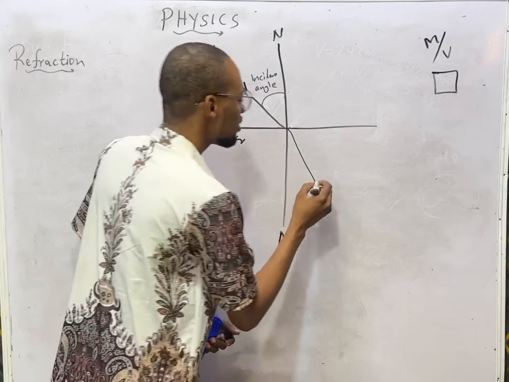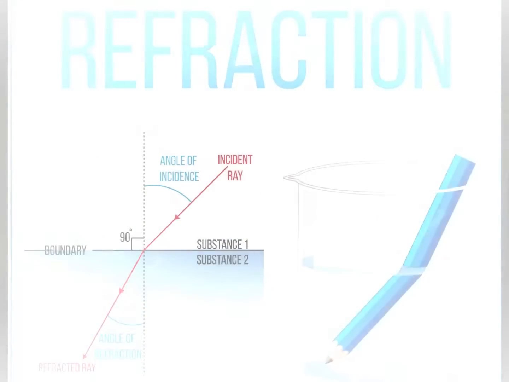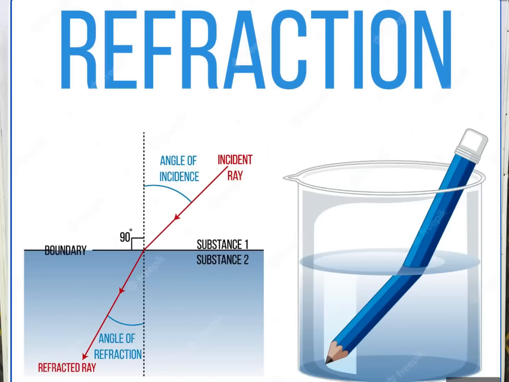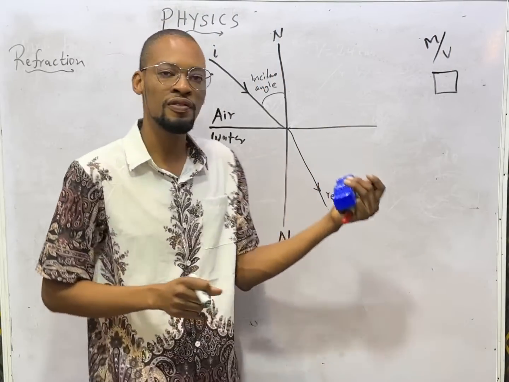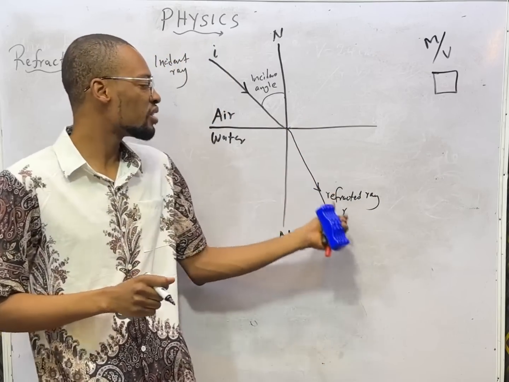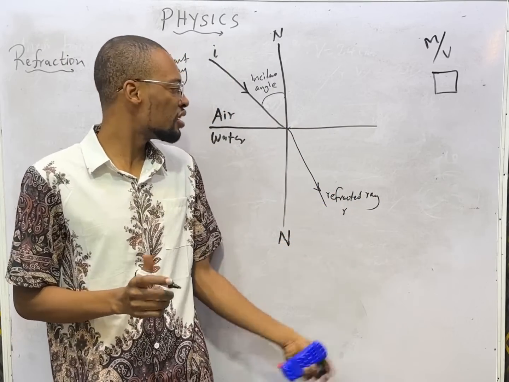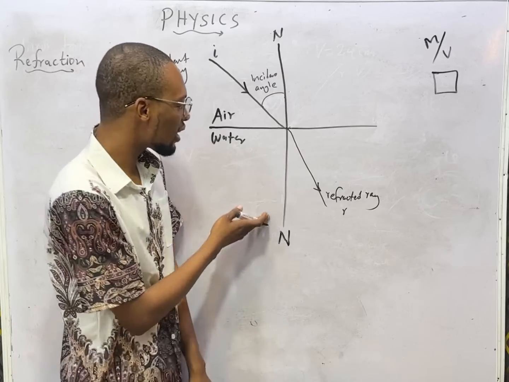So here is the refracted ray. Incident ray. If it were reflection, it would be the reflected ray, but for refraction, it is a refracted ray. Now, this is the normal.